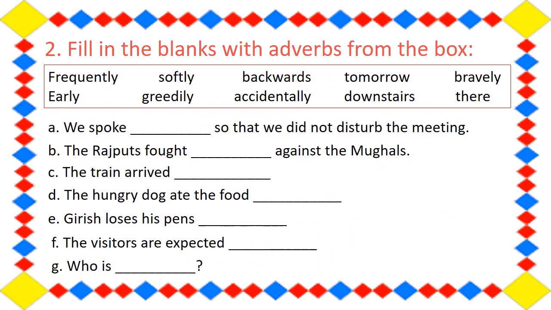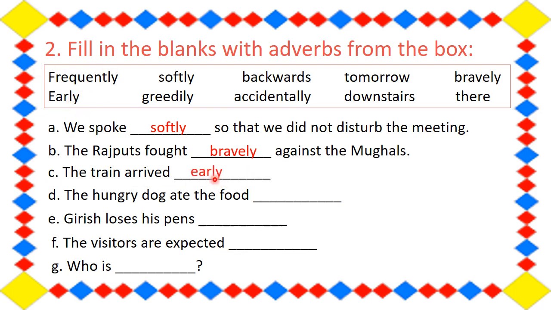Question number 2. Fill in the blanks with adverbs from the box. So now these are the adverbs given here and we have to fill in the blank. So the first is we spoke dash so that we did not disturb the meeting. So the correct option is what, students? It is here, softly. B. The Rajputs fought dash against the Mughals. So it will be bravely, right? So the Rajputs fought bravely against the Mughals. C. The train arrived dash.